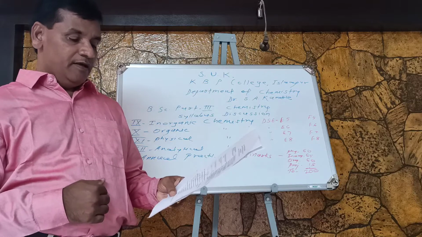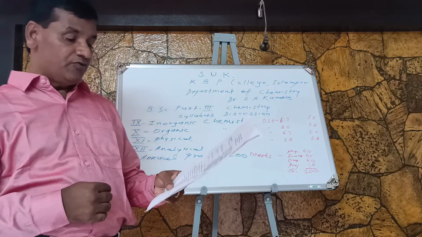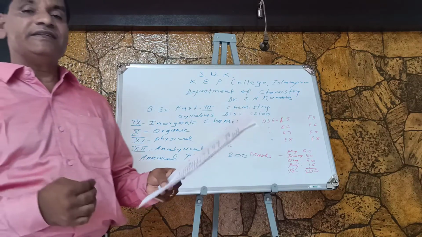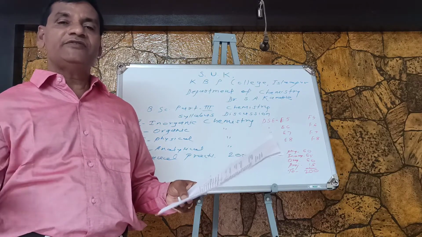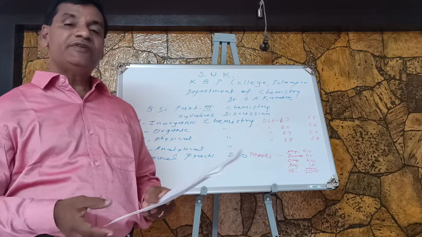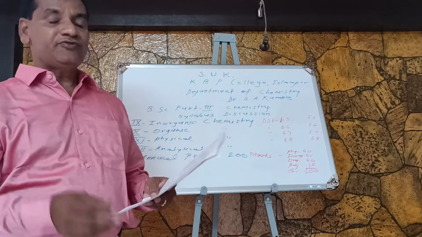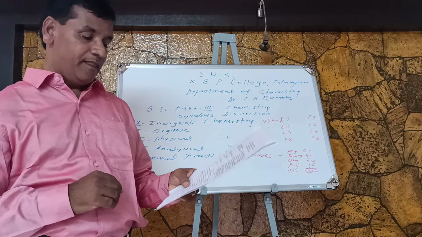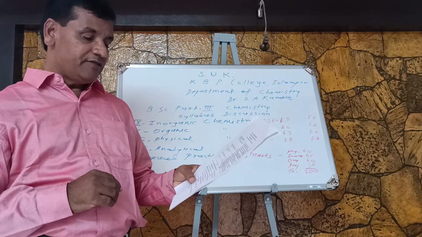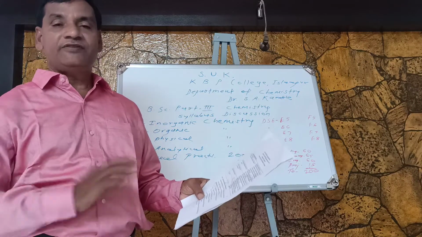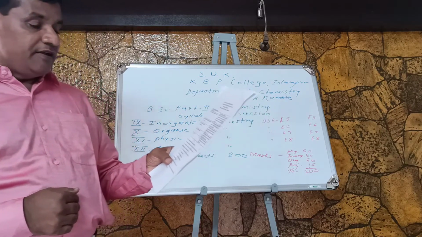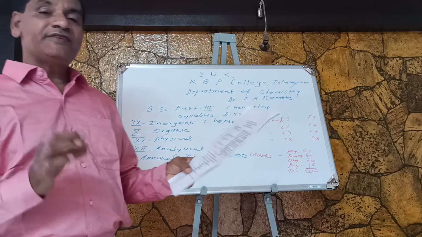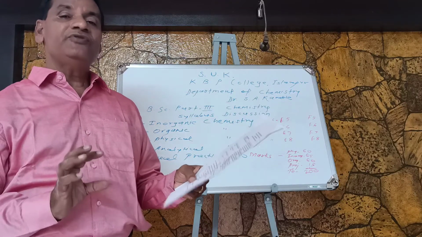Then one more concept we have to study, that is Pearson's concept of HSAB. Regarding hard and soft acids and bases, Pearson has given some explanation, so we have to see Pearson's rule. Then acid base strength and hardness and softness we are going to see in detail. Applications and limitations of the HSAB concept we are to study.